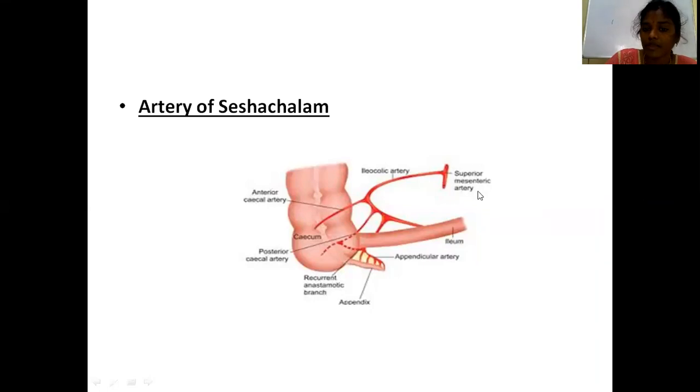See, the superior mesenteric artery gives the ileocolic artery. The ileocolic artery is again divided into the anterior cecal artery and the posterior cecal artery. This posterior cecal artery gives the appendicular artery. Sometimes this posterior cecal artery also gives an accessory appendicular artery, which is known as the artery of Seshachalam.